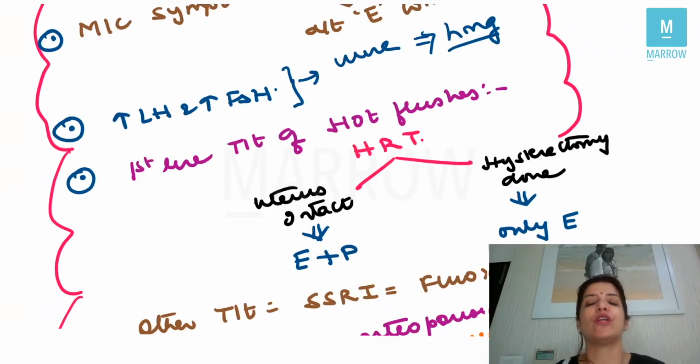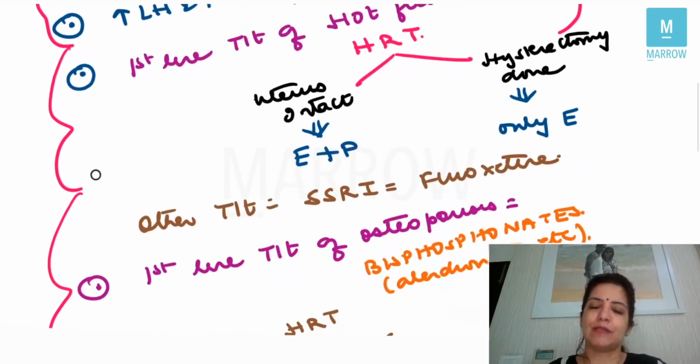I will have to give her estrogen and progesterone. If I give her only estrogen, it will result in endometrial cancer. On the other hand, suppose the female has had a hysterectomy. In that case, if the uterus is absent, then the HRT which I have to give is only estrogen. The other treatment which you can use for hot flushes is a selective serotonin reuptake inhibitor, that is fluoxetine, right?